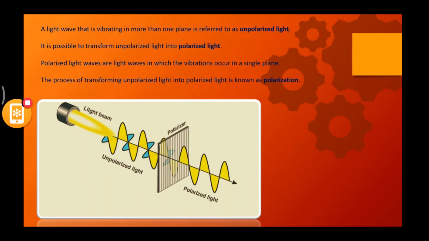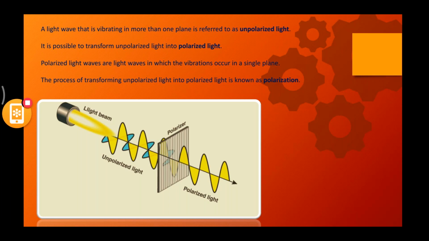Polarization is a simple topic. If a light wave is vibrating in more than one plane, then that is called unpolarized light. If it is moving in a single plane, then that is called polarized light.